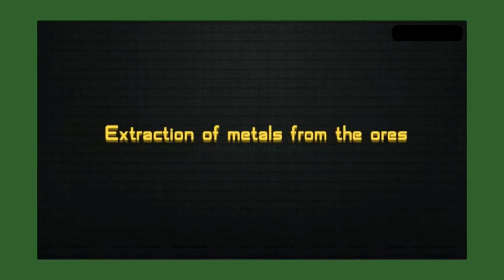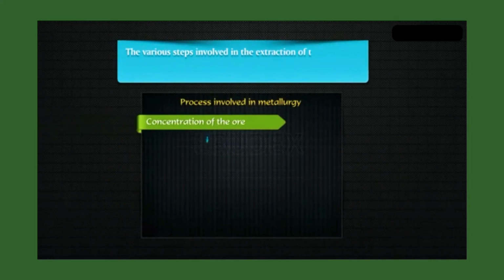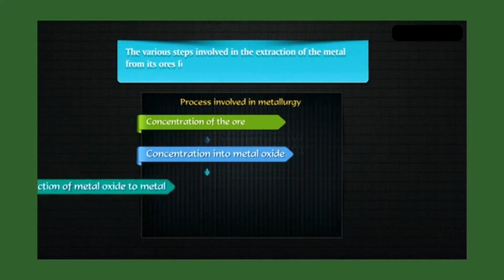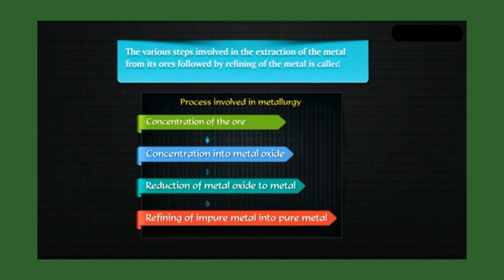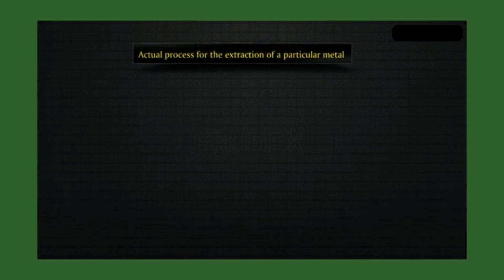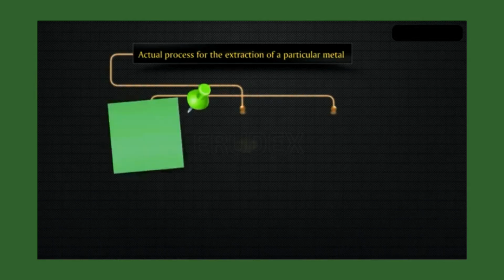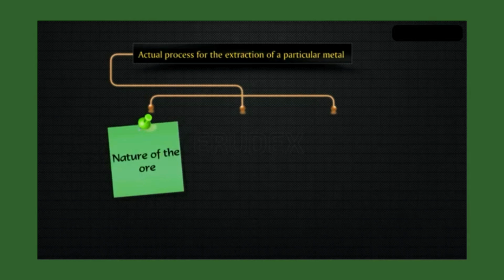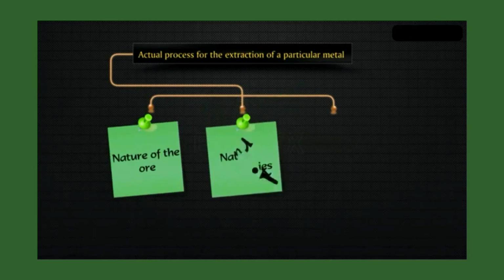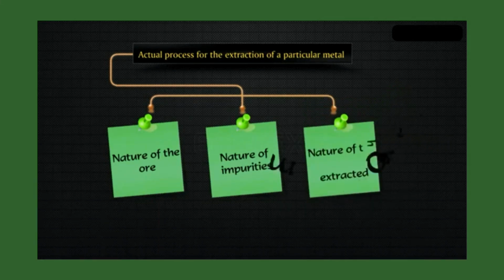Extraction of metals from the ores. The various steps involved in the extraction of the metal from its source, followed by refining of the metal, is called metallurgy. You can see the processes. The actual process for the extraction of a particular metal from its ore depends upon the nature of the ore, the nature of impurities, and the nature of the metal to be extracted.